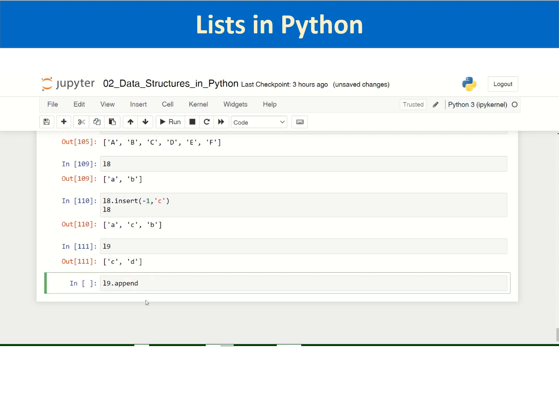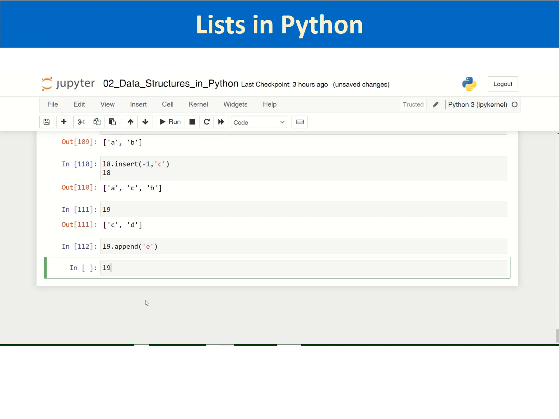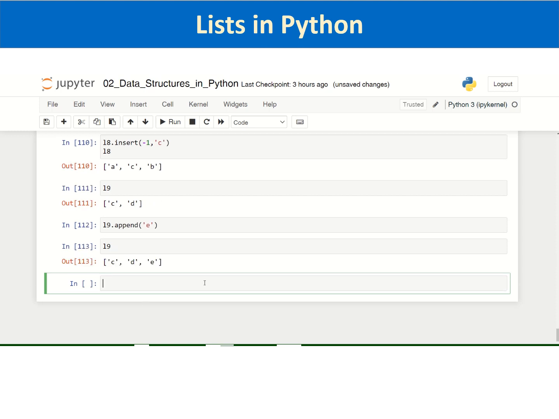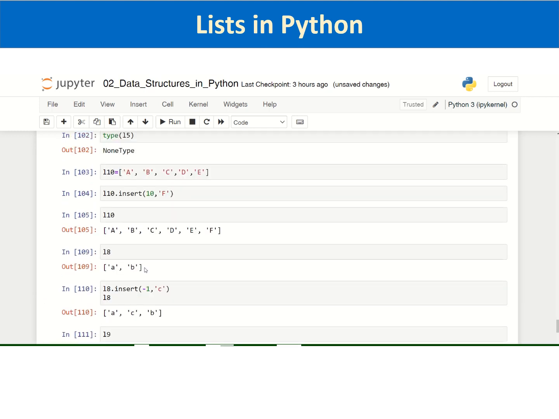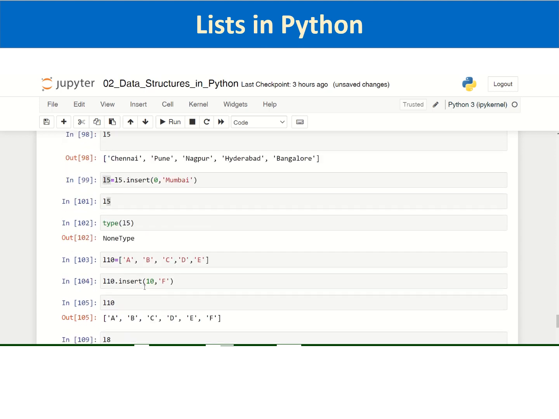You can use the append method and simply give the element that you want to add at the end as a parameter. Type L9, and you can see that E has been added at the end after C and D. The insert method is useful for inserting any element in the list, and it needs two parameters: one is the index and another is the element.